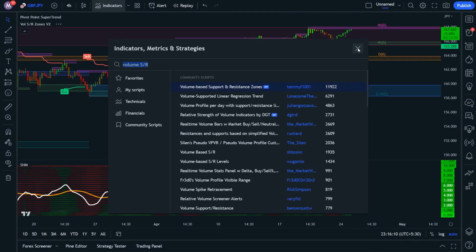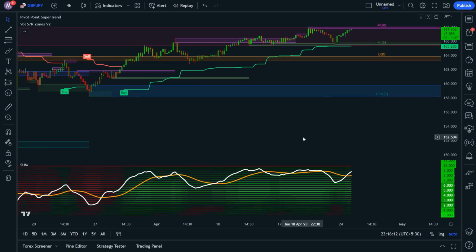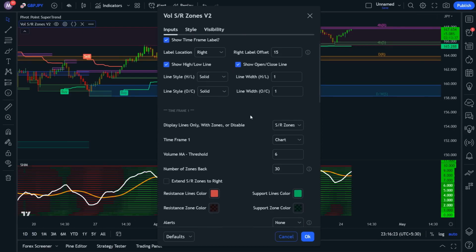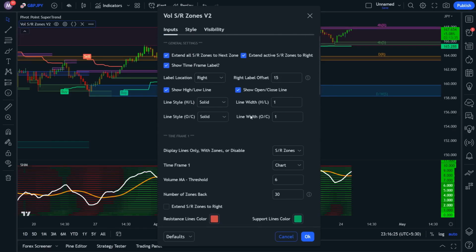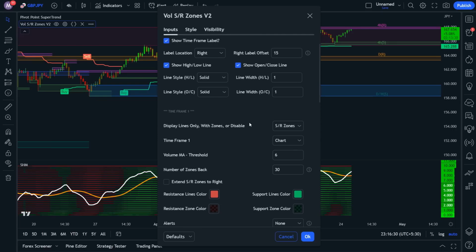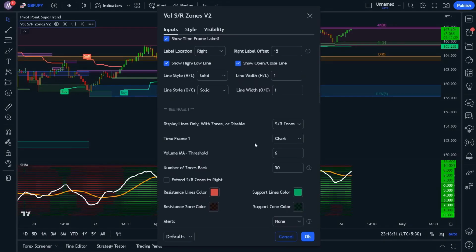Let's move on to setting up our support and resistance zones using the volume SR indicator. This is an amazing tool that helps us identify key levels of support and resistance. First, add the indicator to your chart and go to the settings. You'll notice that this is a multi-time frame indicator, which means it will show support and resistance zones from different time frames on your chart. For this strategy, we'll be using 3 time frames, but feel free to adjust it based on your preference.